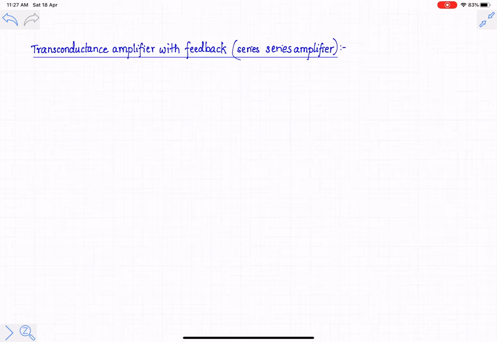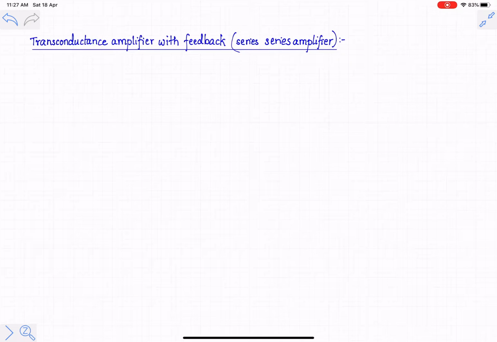In the last session, we have seen the analysis of voltage amplifier with feedback. In this session, we will see the analysis of transconductance amplifier with feedback. It is also called a series amplifier. In a transconductance amplifier, the output quantity is current while the input quantity is a voltage. So the unit of transconductance amplifier gain will be that of conductance, so it is either in mhos or Siemens.